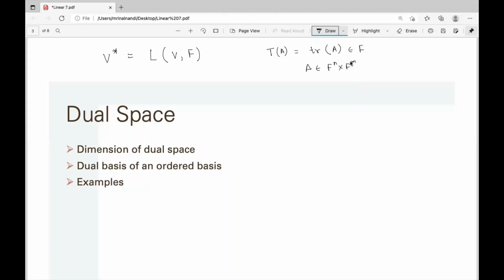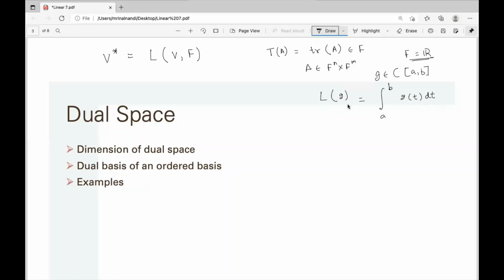Another important linear functional is the integration. If we take G, the set of all continuous functions on A to B, C[A,B], then the integration from A to B of g(t) dt is a linear functional. In that case F will be the real line. To define this integration, we need F as the real line.